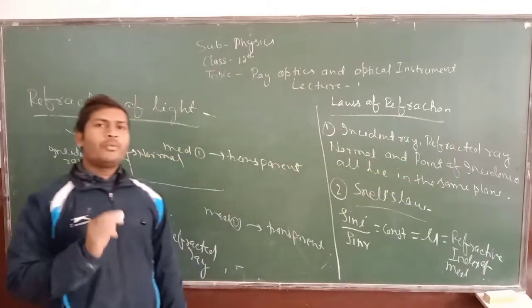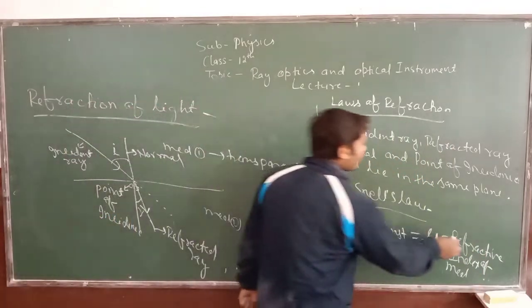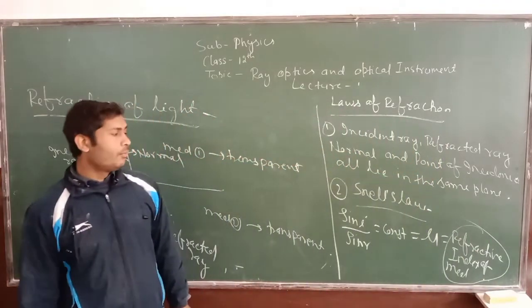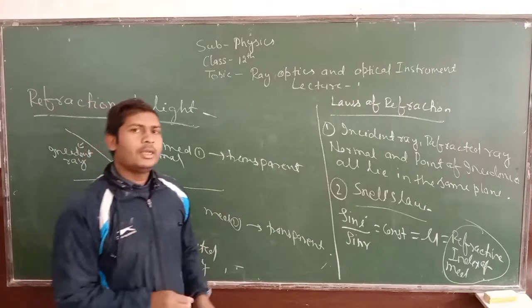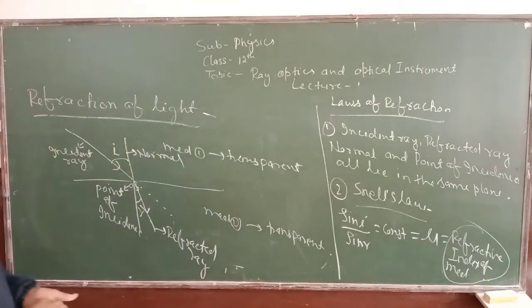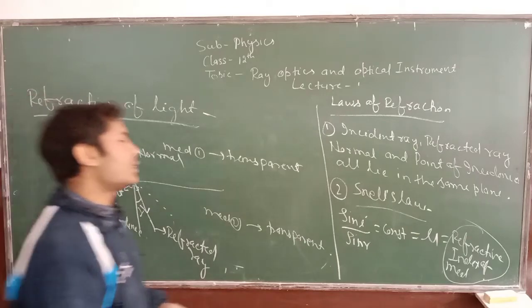Now we have to see what the refractive index of a medium is. Is it clear? So I am going to write down the refractive index of the medium.